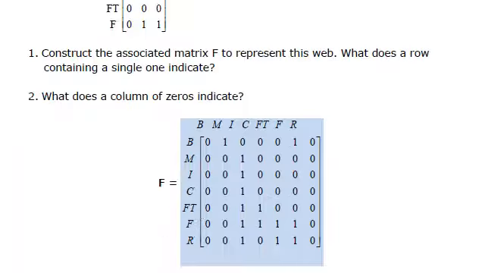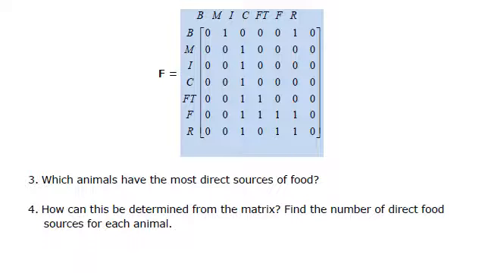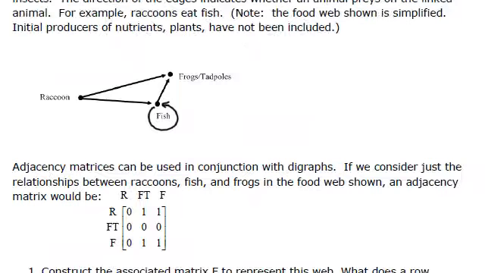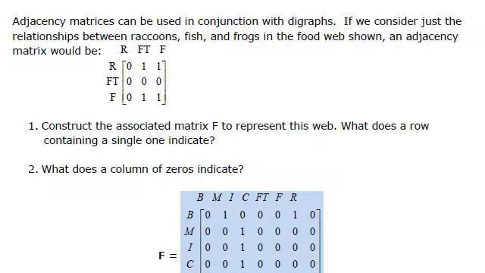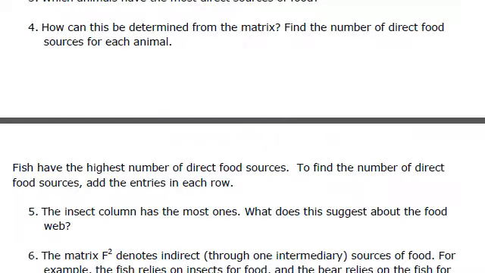So scrolling down a little bit further, number 1, they want you to create that matrix F, which I give you, and then you need to answer the question about what a column of zeros would indicate. I'll leave that up to you. You then need to answer the next few questions, 3 and 4. Direct food sources are more or less things like, for instance, raccoons have a direct food source to frogs and tadpoles. You can answer the rest of those questions.